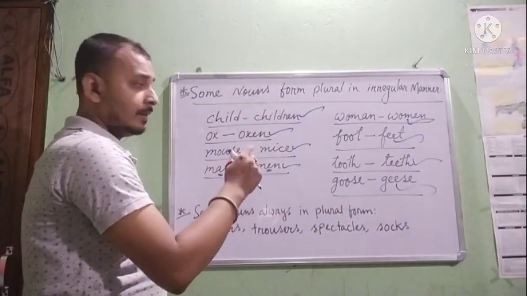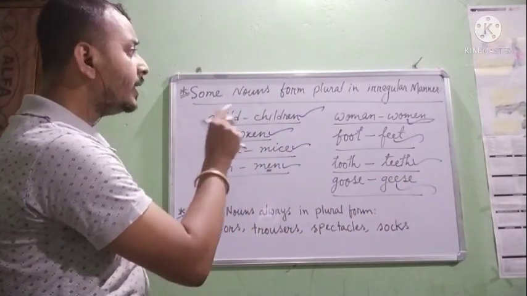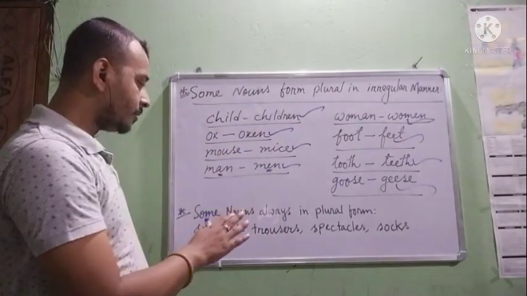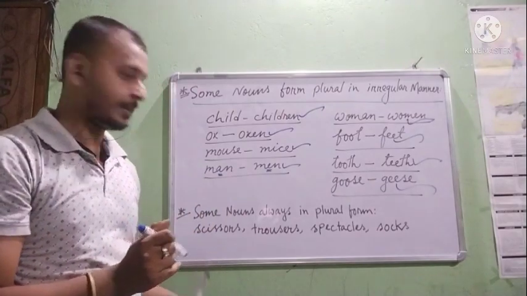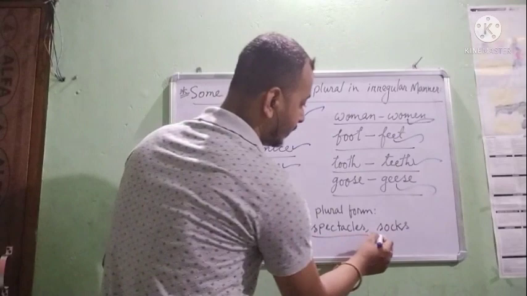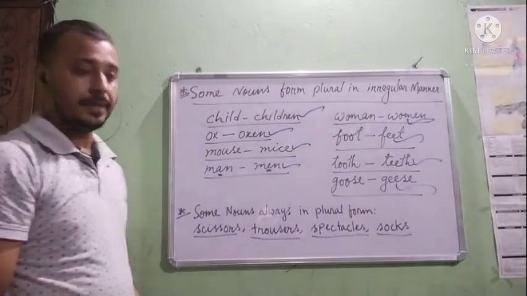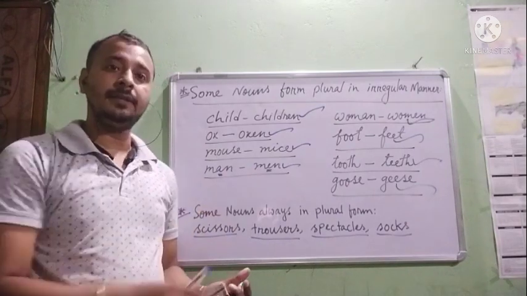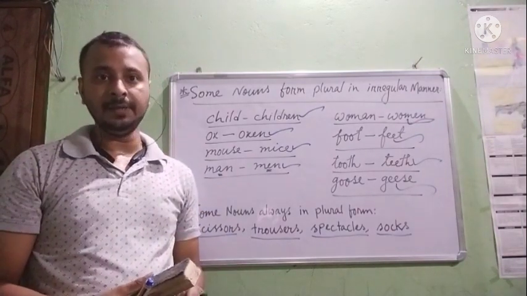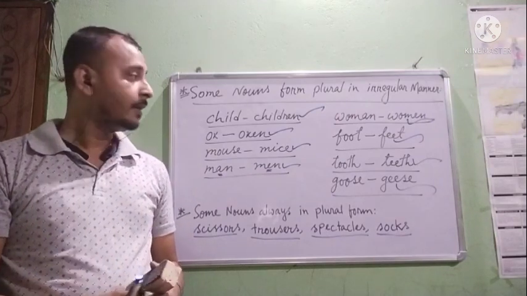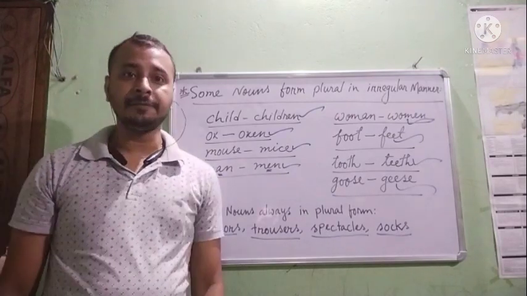So this is the irregular manner of plural formation. Some nouns are always in plural form, and you see this, they are scissors, trousers, spectacles and socks. And some nouns are always in singular form. I have not written them here. I will tell you and you have to remember. That is furniture and news. Okay.